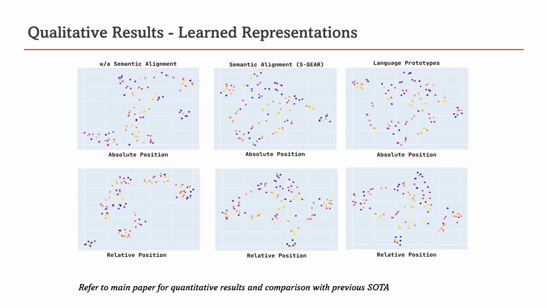Here is an illustration of the effect of learning action prototypes with semantic alignment on the common communication space and without it. As we can see, with semantic alignment, SGEAR is able to encode semantic relationships into the visual space as inferred from the language encodings while preserving the visual characteristics.